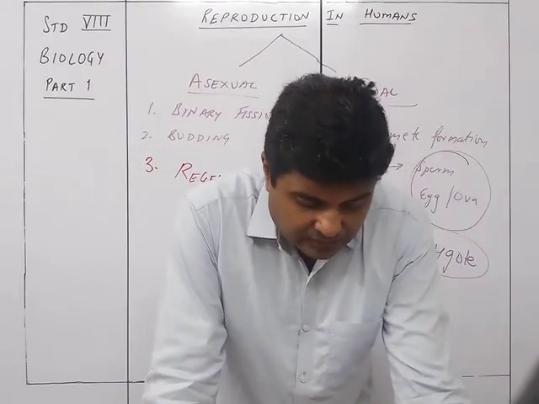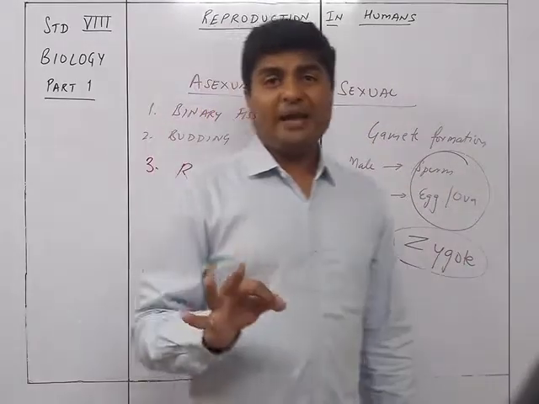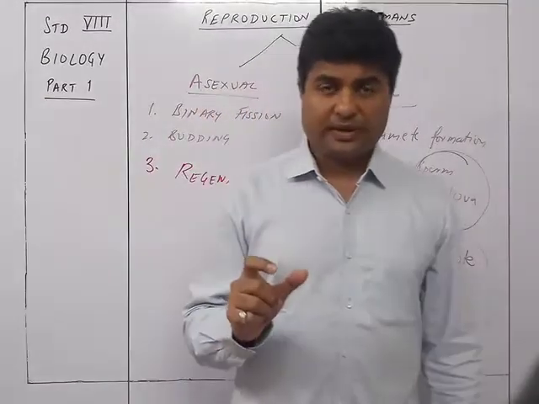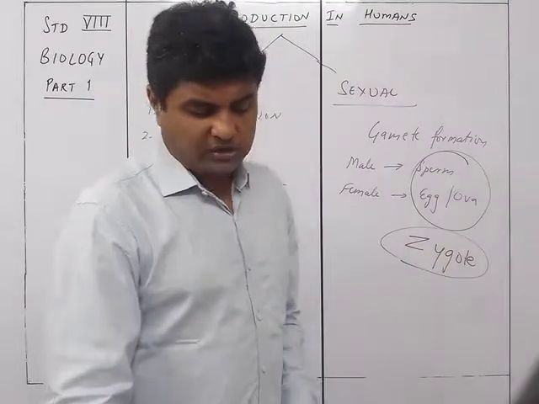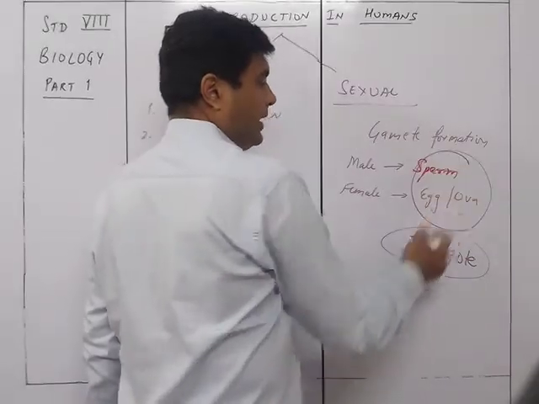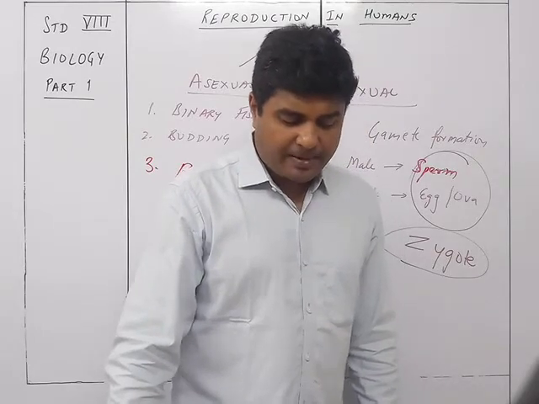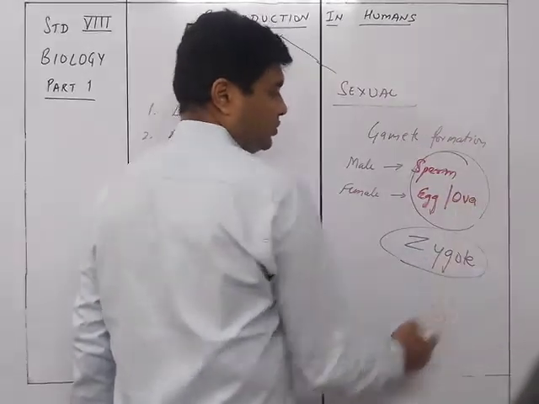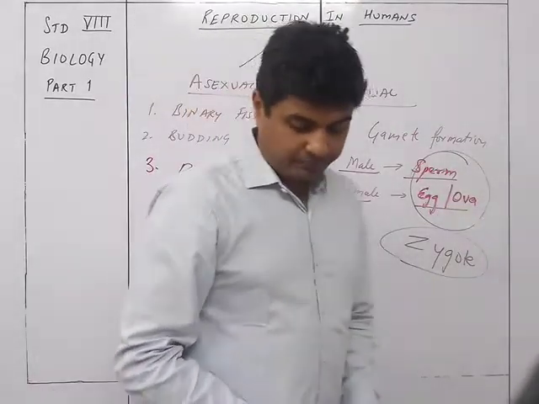In sexual reproduction, the male and the female species produce special types of reproductive cells. So the male and the female are going to produce a special kind of cells which are called reproductive cells. The male produces the male gametes, or sperm cells, and the female produces the female gamete, or the egg cell, called the ova. So the male is the sperm cell and the female is the egg or the ova.